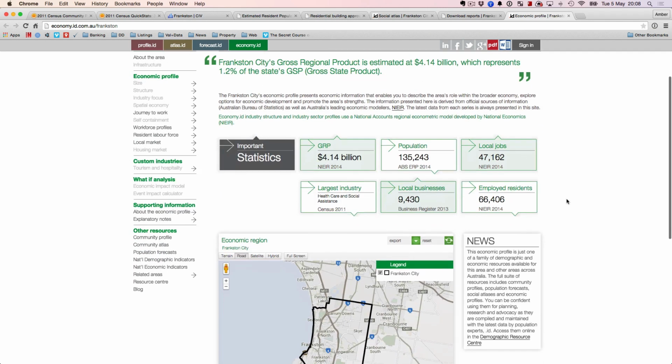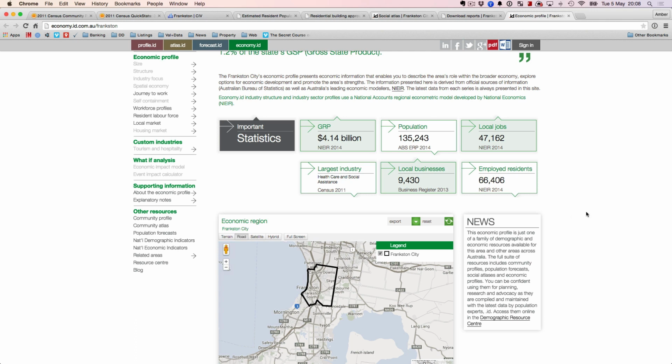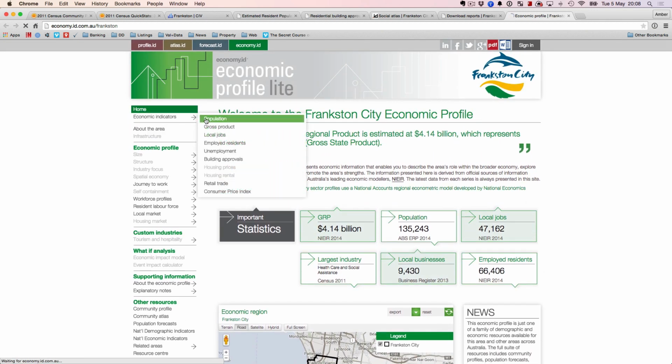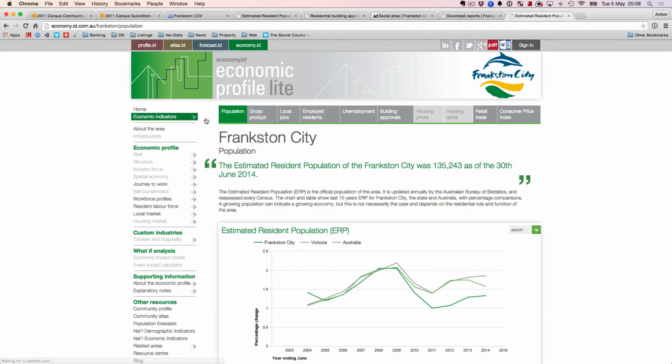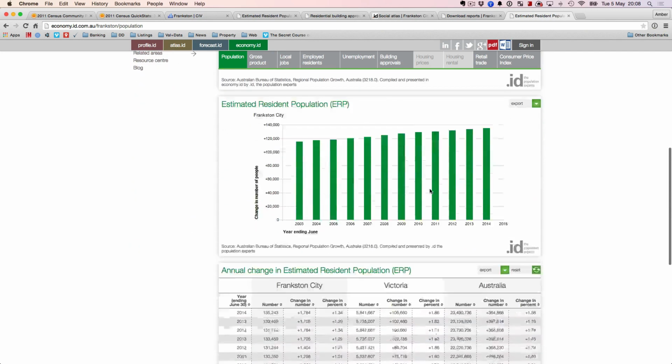We are back to the same thing, which tells you about all the economic indicators in a particular council. Sorry, it actually works via council, not by suburb. So find out what your council is for the suburb that you're looking at, and then go from there.